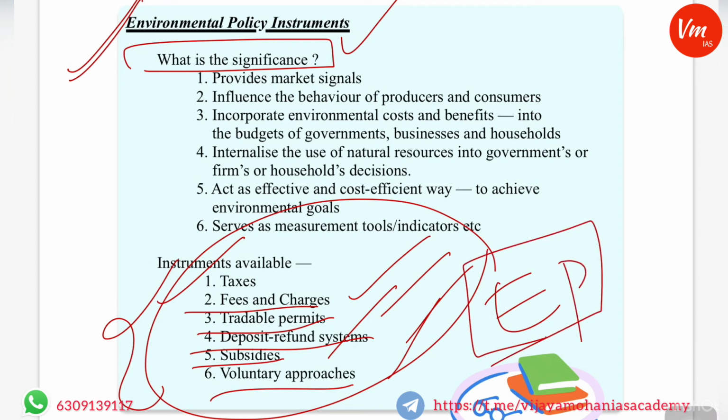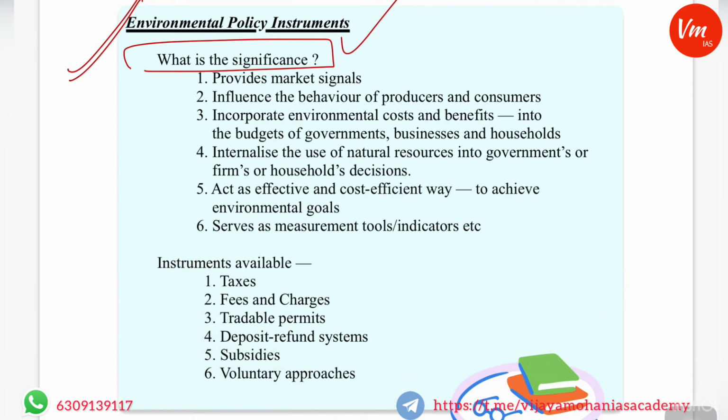First of all, what is the significance of these instruments? Why do we need to focus on promoting these instruments in environmental policy? If you see the significance, then you will be able to understand. These policy instruments provide market signals, in the sense of which products you need to use to promote the environment and which products you need to consume less. These instruments will influence the behavior of producers and consumers.